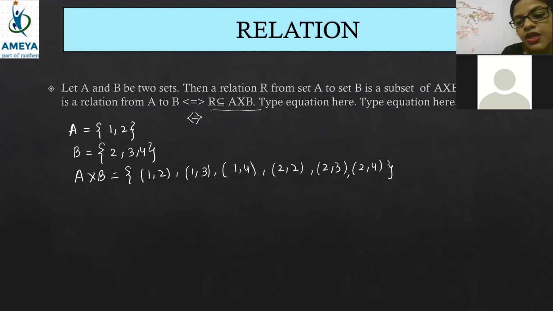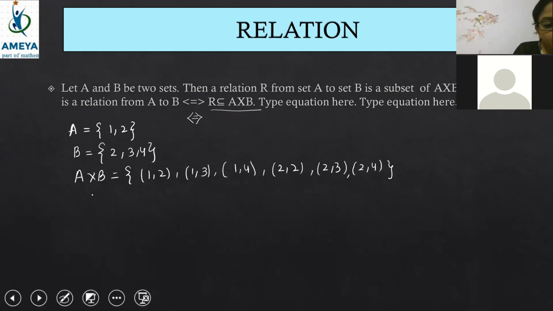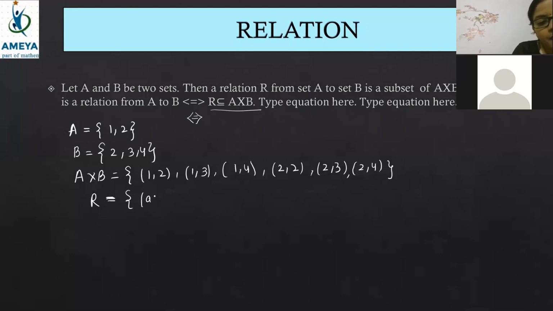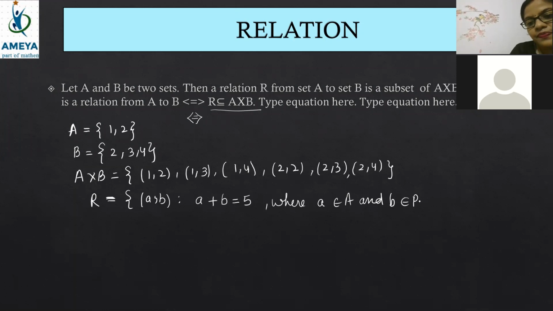1, 2, 3, 4, 5, 6 elements are present inside. So now if 6 elements are present inside and I am giving you a relation like relation is (A, B) such that A plus B is equal to 5, where A belongs to A and B belongs to B.